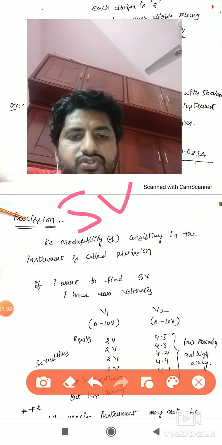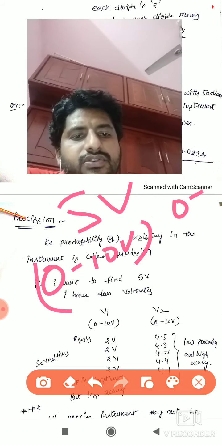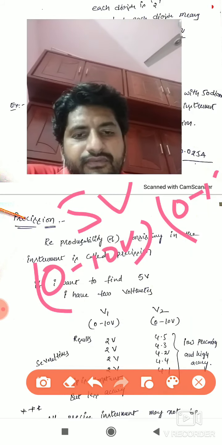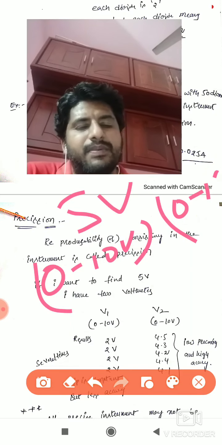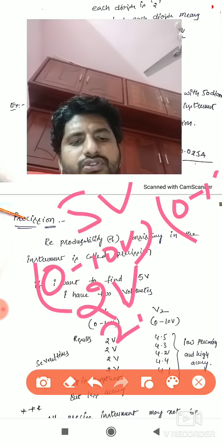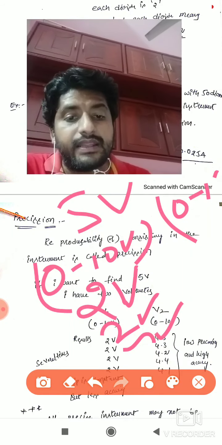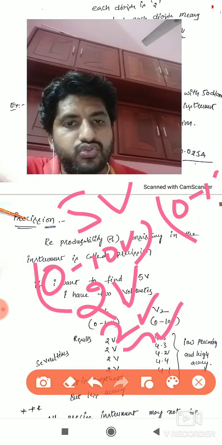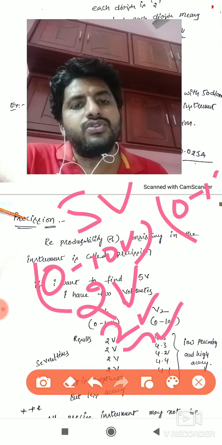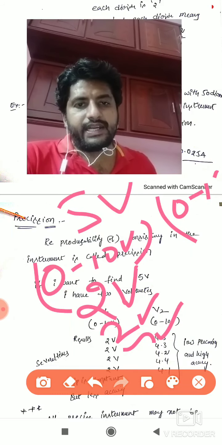I have two instruments, a 0 to 10 volts instrument and another 0 to 10 volts instrument. I'm using the first instrument. I did the experiment, and I get the result as 2 volts. Each and every time I am getting 2 volts. That means repeatability, reproducibility. Each and every time my output is 2 volts. So this type of instrument, you can call it a highly precise instrument.